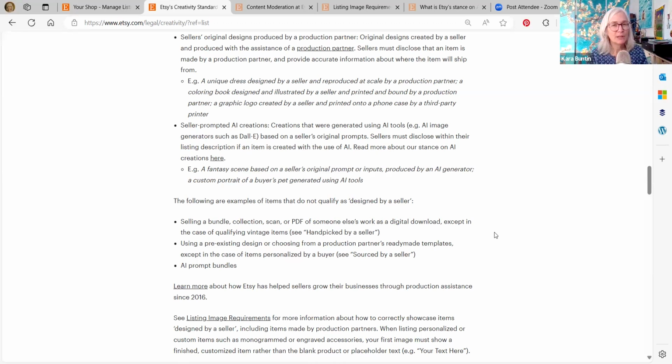And it might show up as handpicked. It might show up as designed by. I don't think it's going to show up as designed by because you didn't design that. If you're scanning someone else's item, and it's okay because it's public domain and there's no copyright on it, then you didn't design it, but you are picking it, it's handpicked. That's the one thing in that section, because I know a lot of people have shops with vintage images that are downloads, and that might throw those into handpicked because you didn't design it, but it is legal. It's Etsy legal to scan those and sell them. So that's the designed by seller section.